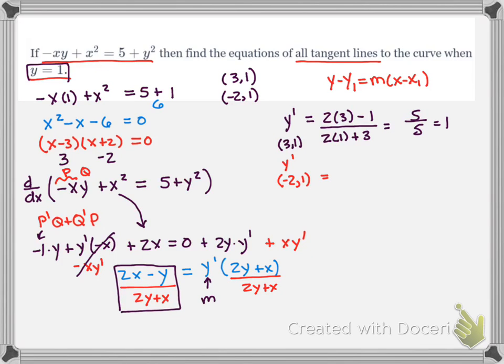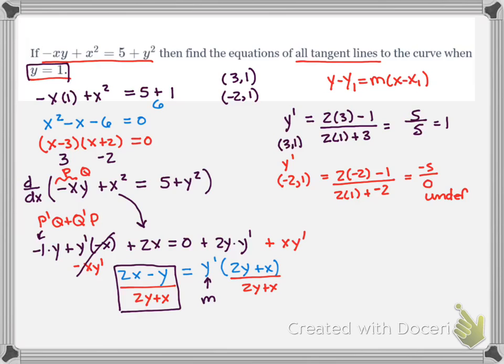I also need y prime at negative 2 comma 1. So that's going to equal 2 times negative 2 minus 1 over 2 times 1 plus a negative 2. And that equals negative 5 over 0. Well, that's undefined.